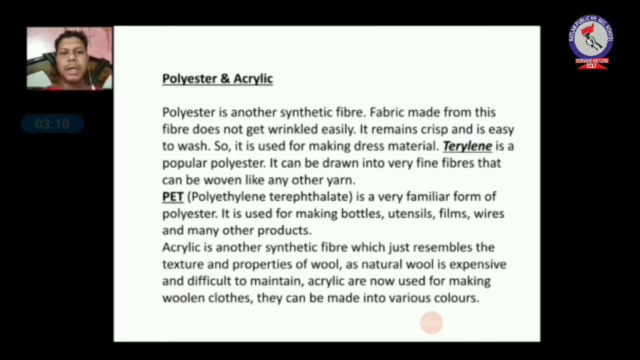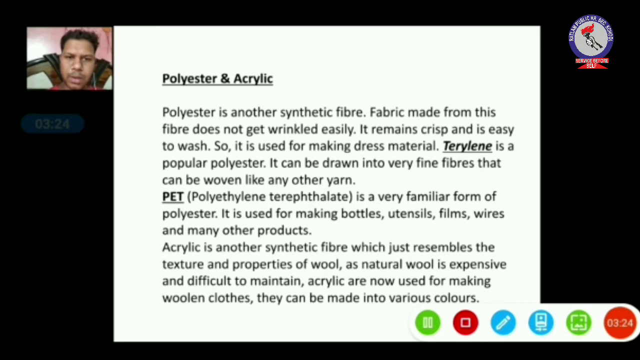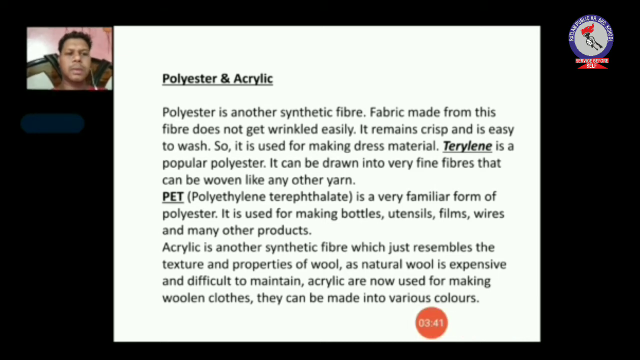Another example is PET, that is polyethylene terephthalate. It is a very familiar example of polyester, and it is used for making bottles, utensils, wires and many other products. Okay students. So natural fibers and synthetic fibers, they have their own property, and based on their properties many products are being made from them.